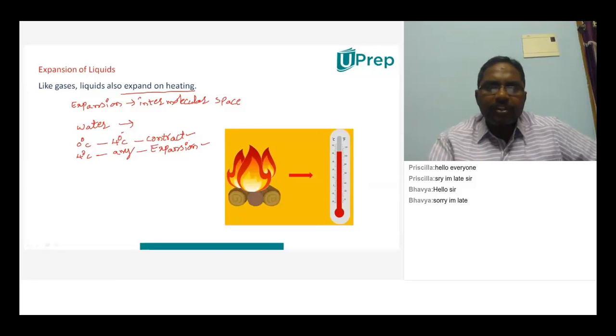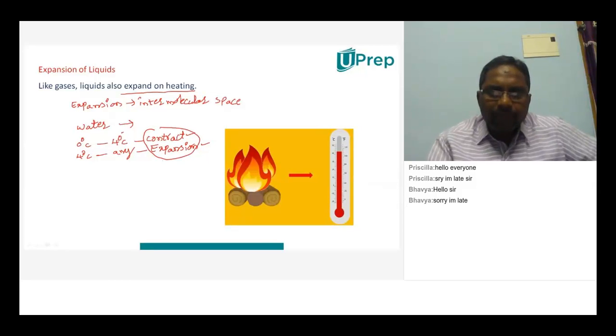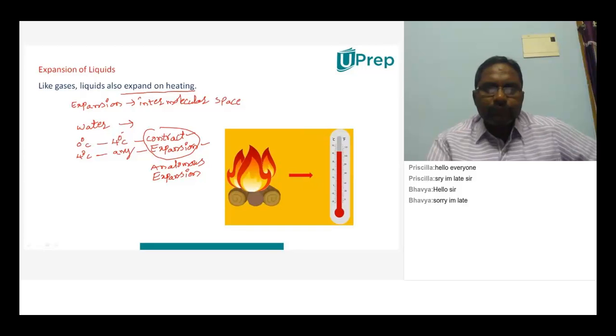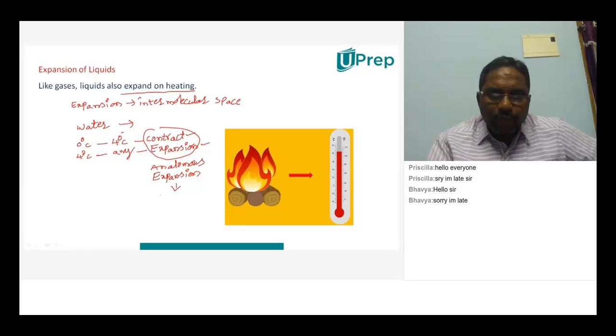So this particular phenomenon of water is called anomalous expansion of water. What is it called? Anomalous expansion of water. Due to this anomalous expansion of water, aquatic life can be saved at the poles.